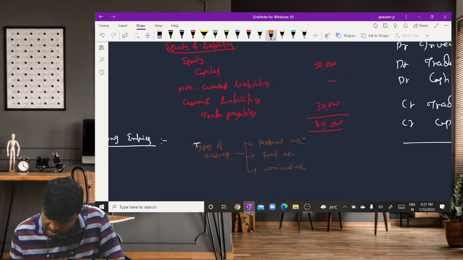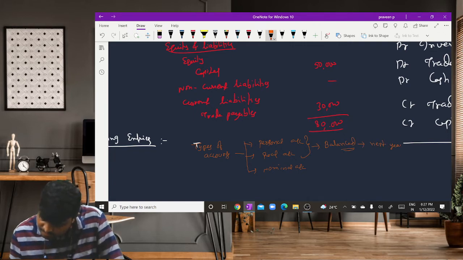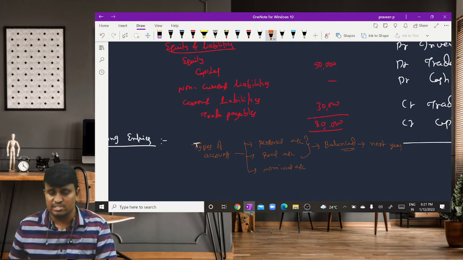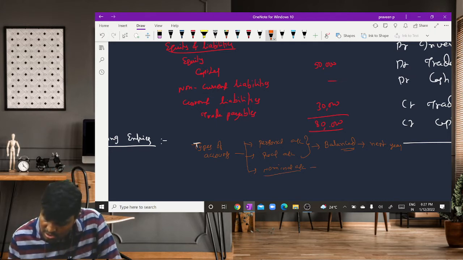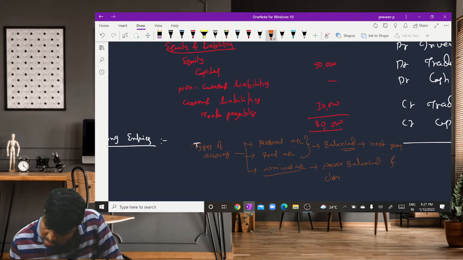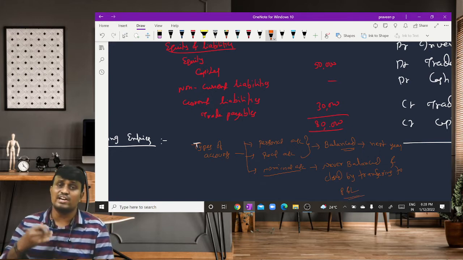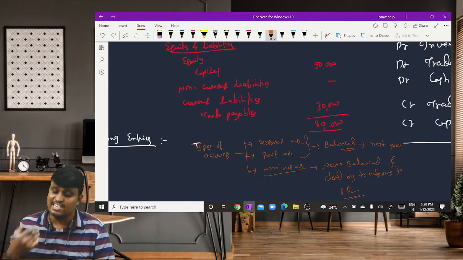So remember, personal account and real account are only balanced. Balanced means those are transferred to the next year. But nominal accounts are never balanced, and those are closed by transferring to profit and loss statement.